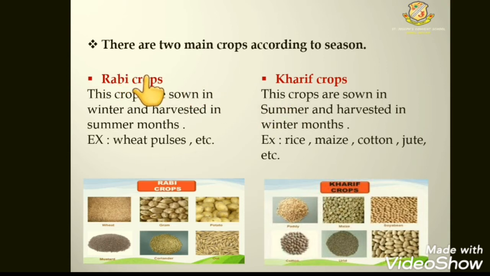So students, there are two main crops according to the season. According to the season, there are two main types of crops. One is Rabi crop and another one is Kharif crop. So students, Rabi crops are sown in winter and harvested in summer months.